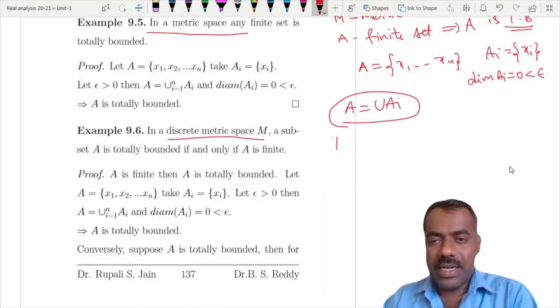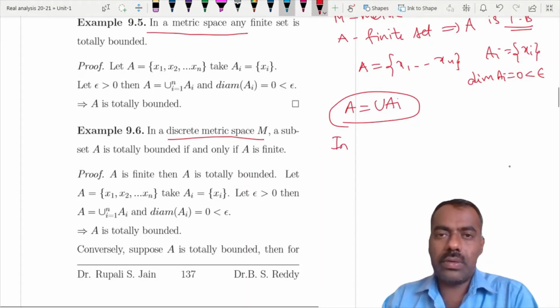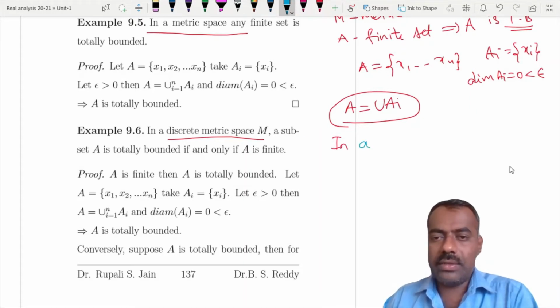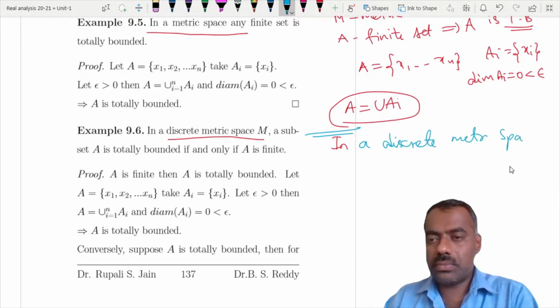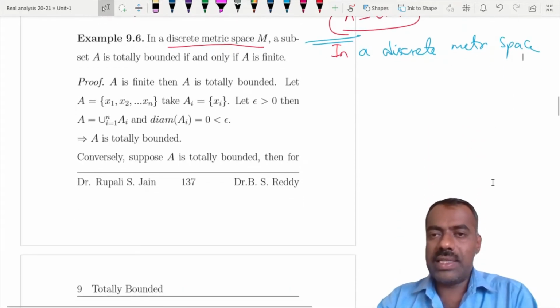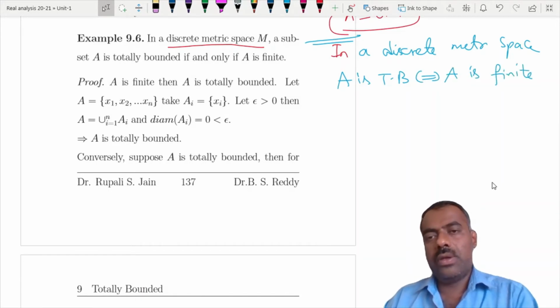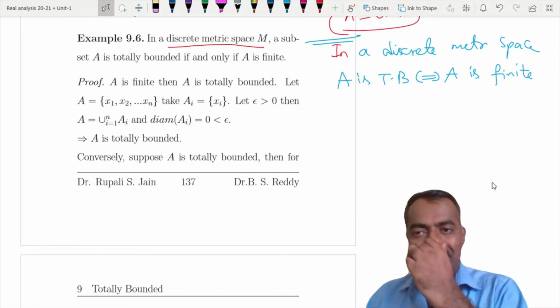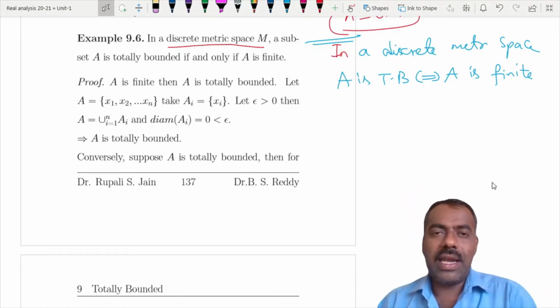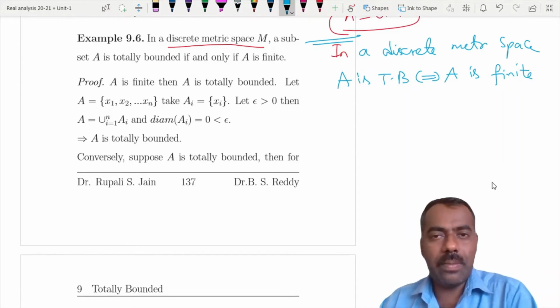So if you have a discrete metric space and an infinite set, you can immediately say that it is not totally bounded.